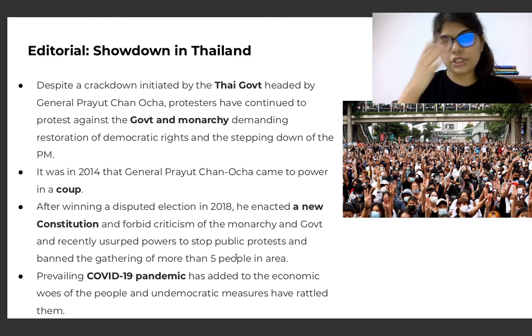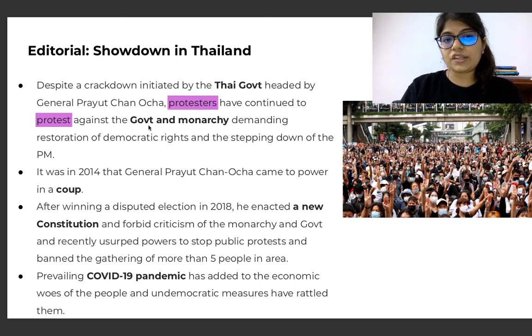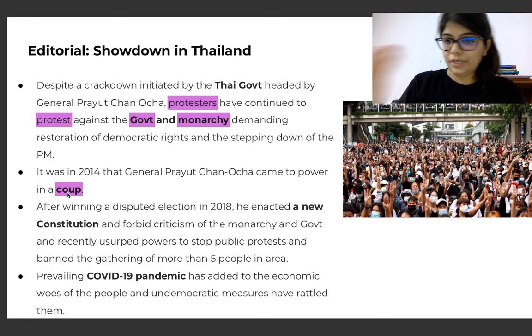Despite a crackdown initiated by the Thai government headed by General Prayut Chan-o-cha, protesters have continued to protest against the government and monarchy, demanding restoration of democratic rights and the stepping down of the Prime Minister. It was in 2014 that the general came to power in a coup. We know what a military coup is, when the authority is taken by the military, right?